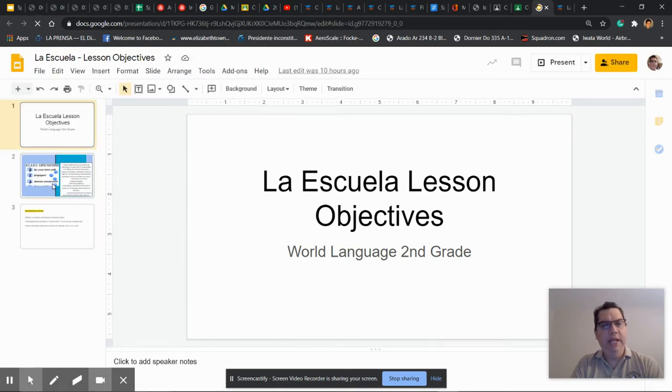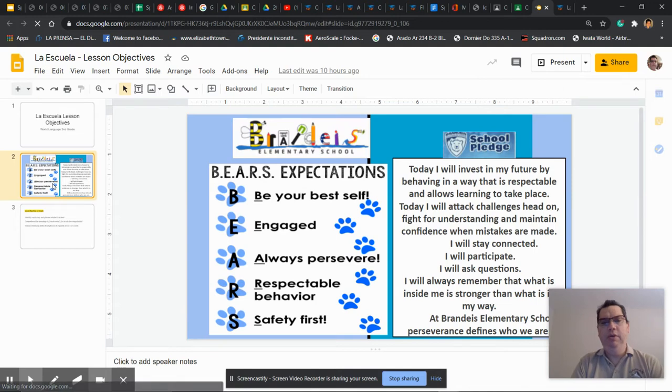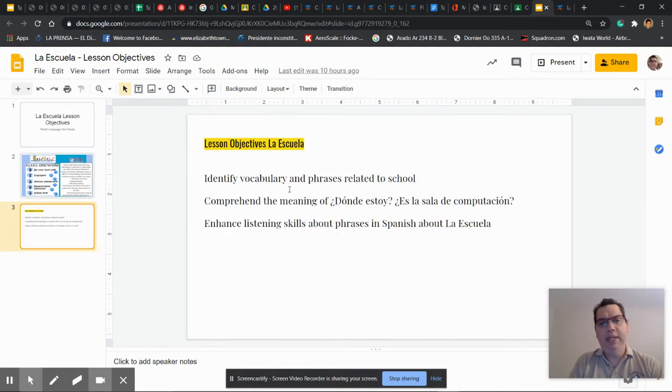The second slide is basically the Bear expectations: be your best, be engaged, always persevere, respectable, and safety first. Regarding the lesson objectives, I will identify vocabulary and phrases that are related to the school. We're going to learn how to use this phrase, ¿Dónde estoy? ¿Dónde estoy? means where am I?